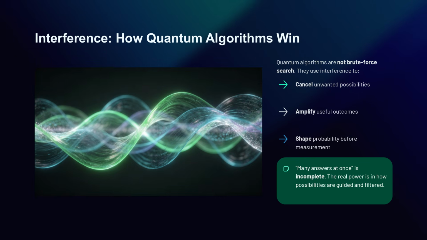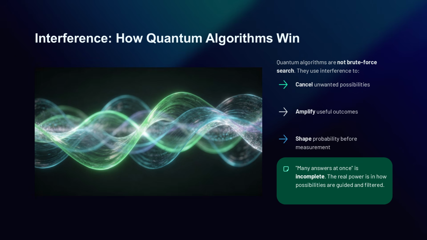Interference is another key idea that connects quantum physics to quantum computing. In wave behavior, waves can combine to strengthen each other or weaken each other. Quantum states can do something similar. Because probability amplitudes behave like waves in important ways, quantum processes can be designed so that unwanted possibilities cancel out while useful possibilities become stronger. This is one of the secrets behind famous quantum algorithms.